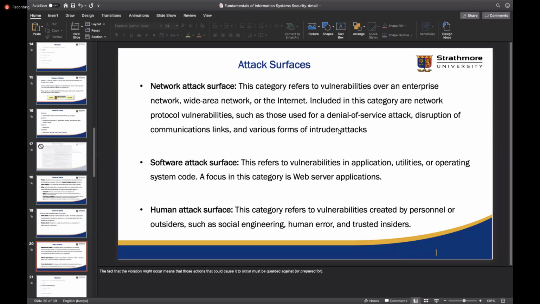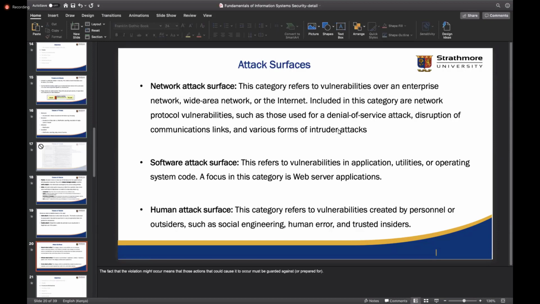We could have people having malicious access points that mirror authentic access points. We could have attacks that focus on an application, the operating system, a particular user-based software.